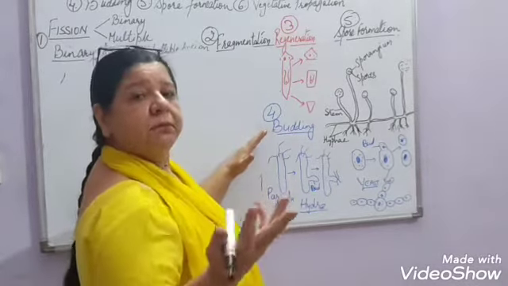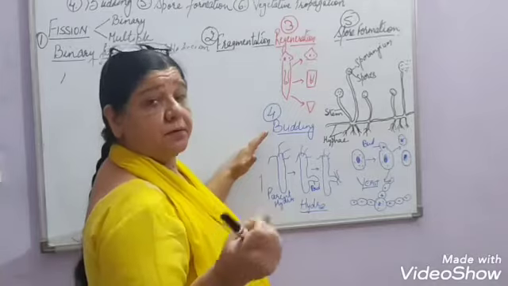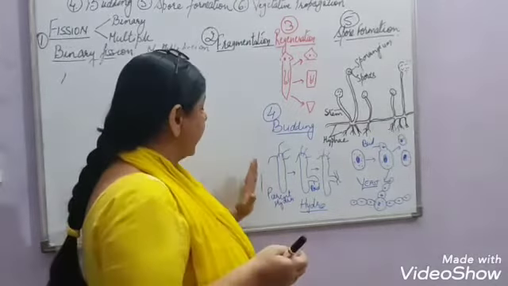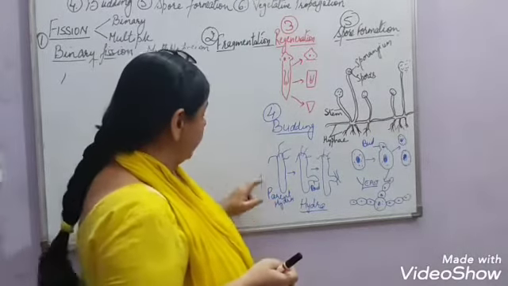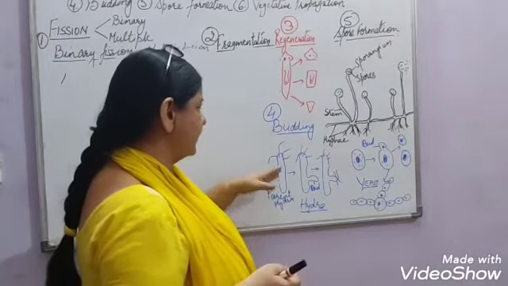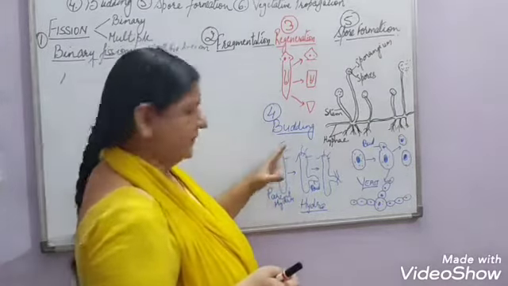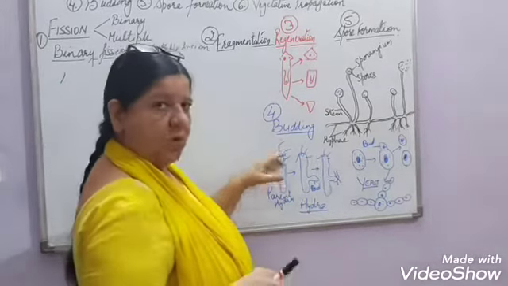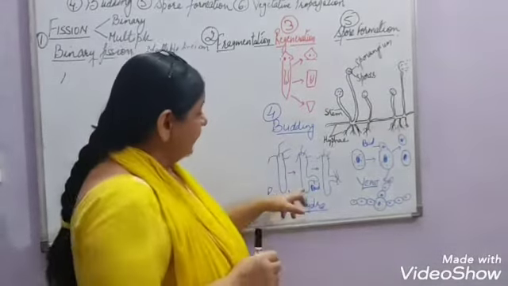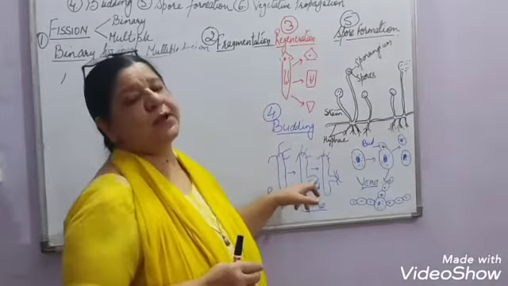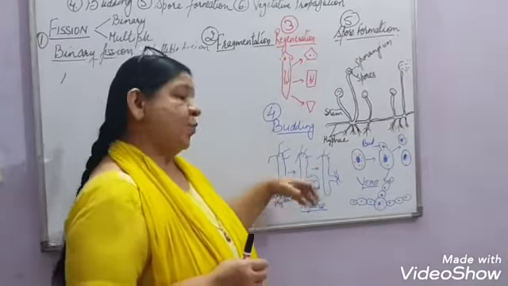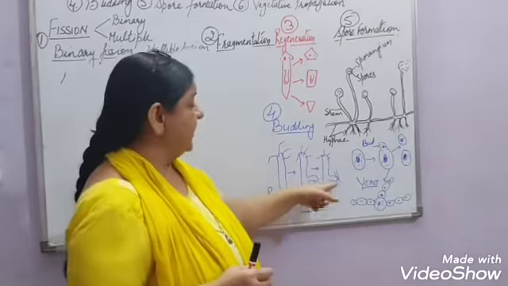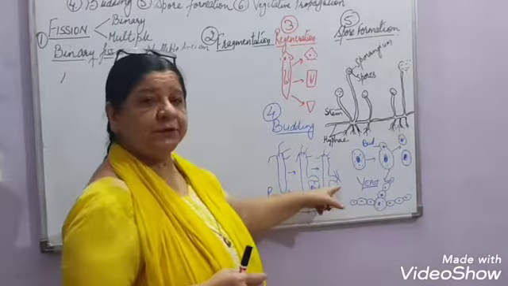Now budding, as the name indicates, is the formation of a bud, like in the case of Hydra. Now in the case of Hydra, what happens? You know, Hydra has tentacles on its mouth part. From any part of its stem or body wall, a new bud will grow. This bud will keep on maturing and develop the tentacles also, right?